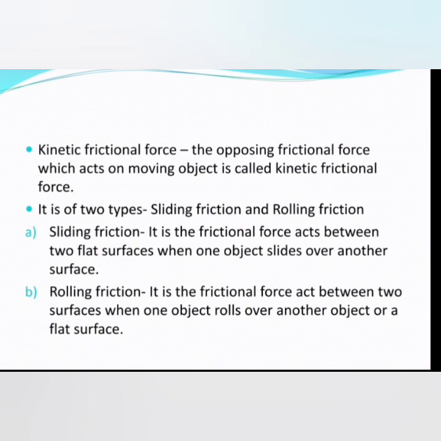And what happens in rolling frictional force? The frictional force acting between two surfaces when one object rolls over another object, when it rolls on a flat surface or another object over another surface. So the surface of contact between the two objects is less and therefore frictional force is less in this case. And in sliding friction, the surface of contact is more, therefore frictional force is more.